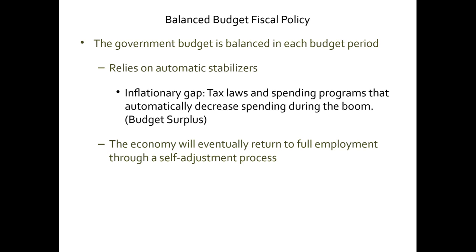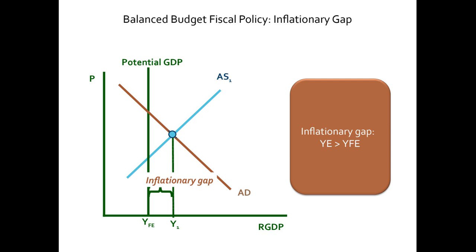So if we are running a surplus during an inflationary gap, you know what would happen? If you have a surplus and you want to balance your budget, you have to increase government expenditures or decrease taxes. For example, if you have a surplus income and you want to balance your budget, then either you spend more because you have excess, or you receive less. These are the only two ways to bring your surplus back to zero surplus, right? That is a balanced budget.